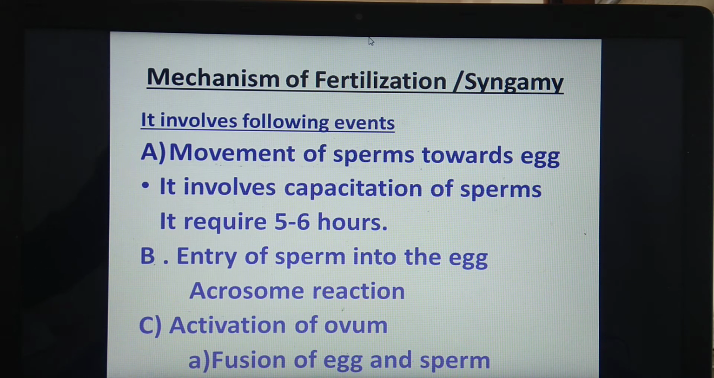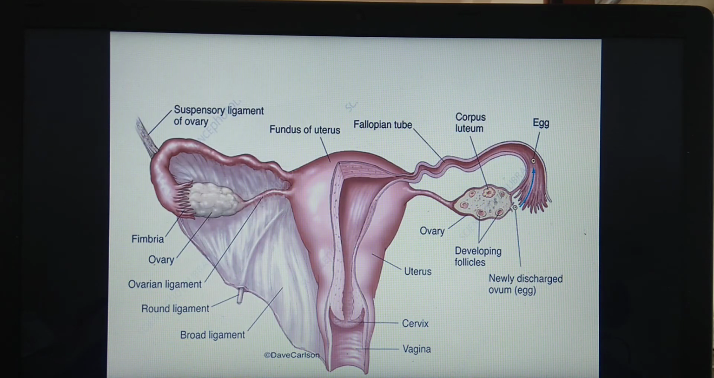As we have seen, 400 million sperms are deposited into the vagina region, and of these only a few hundred manage to reach the ampulla. Even though a large number of sperms are deposited, only a few hundred can reach the ampulla region here. The remaining are destroyed. Out of millions, hundreds can reach the ampulla, and only one of them can fuse with the ovum and fertilize it.